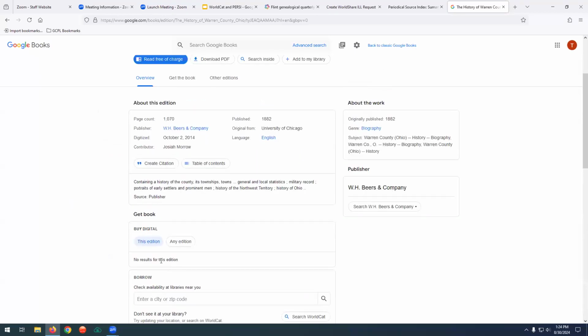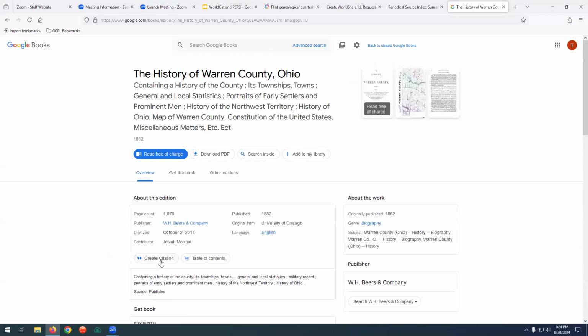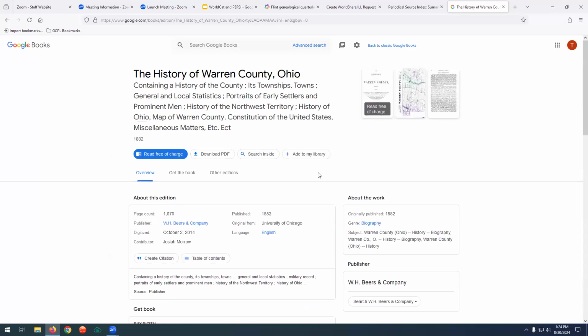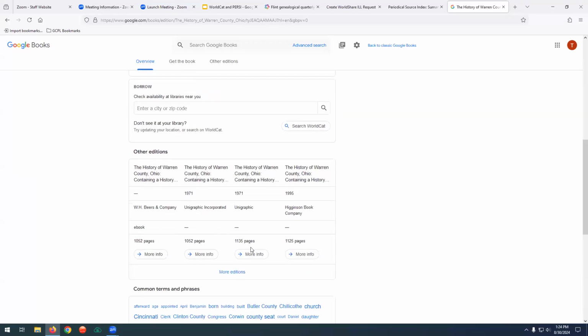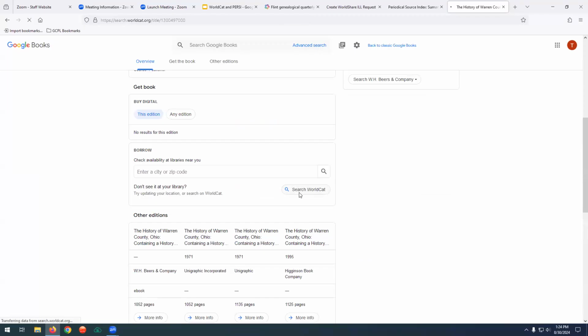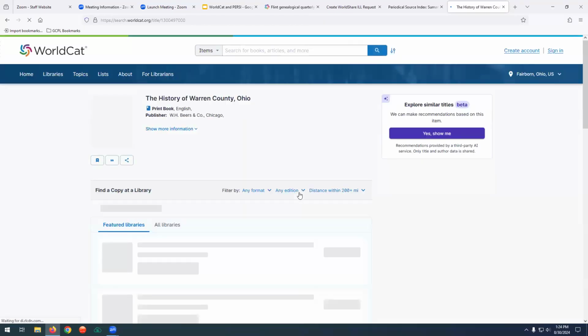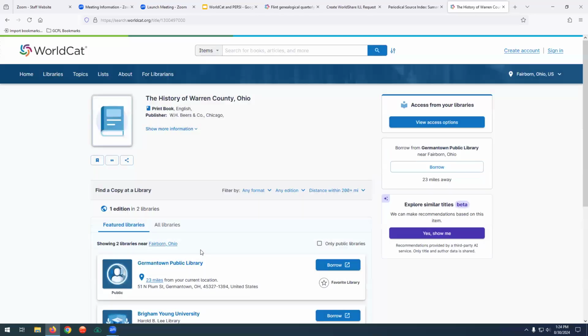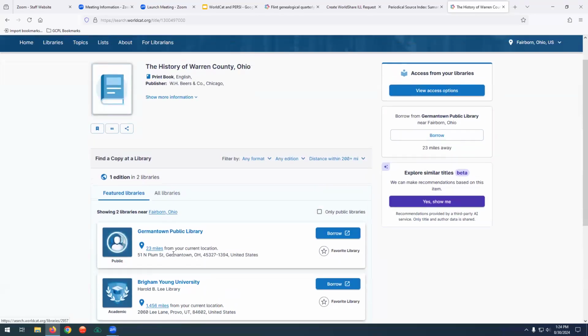So what we can do is, if you log into Google, you can also save it to your library so you have a digital copy in your Google Docs. Went right past it. Search WorldCat. And it brings up where it's actually located at.